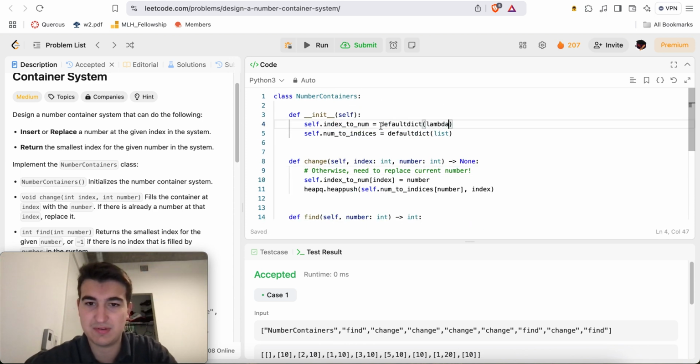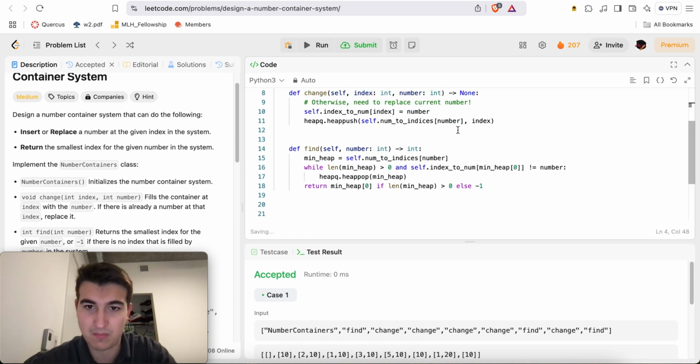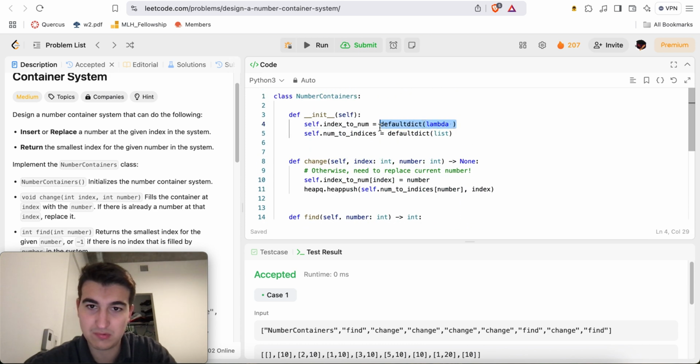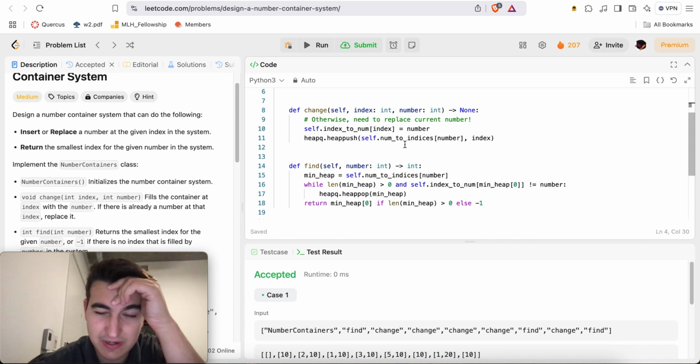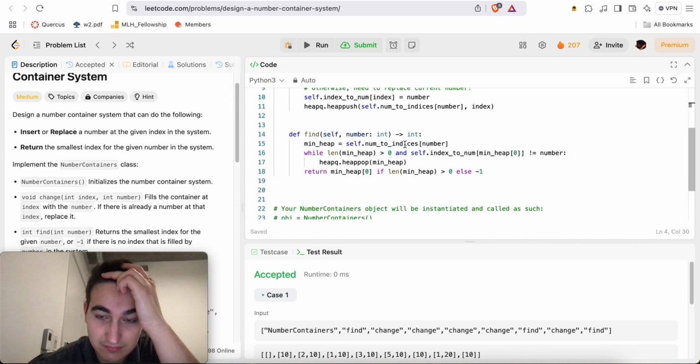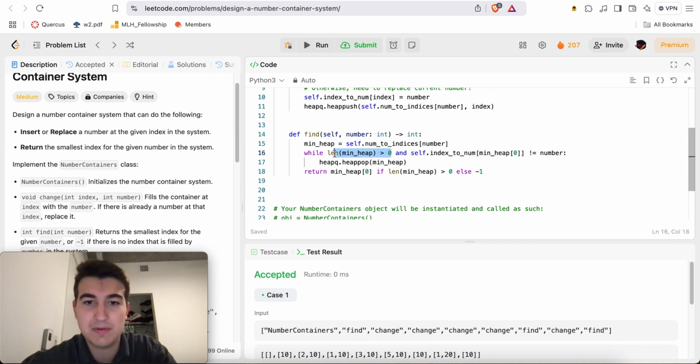Dict of lambda. Actually, it could just be a dictionary. Here you can do while min heap.